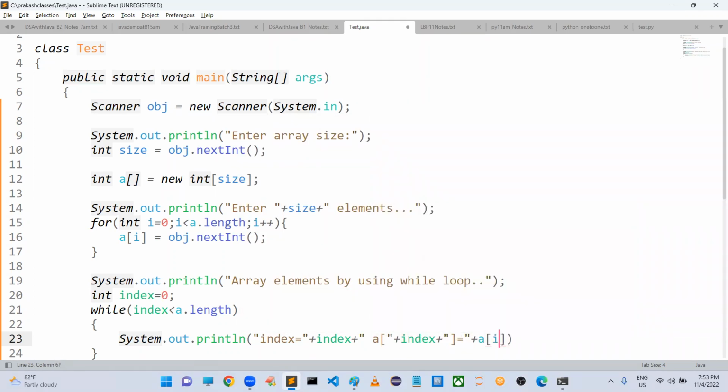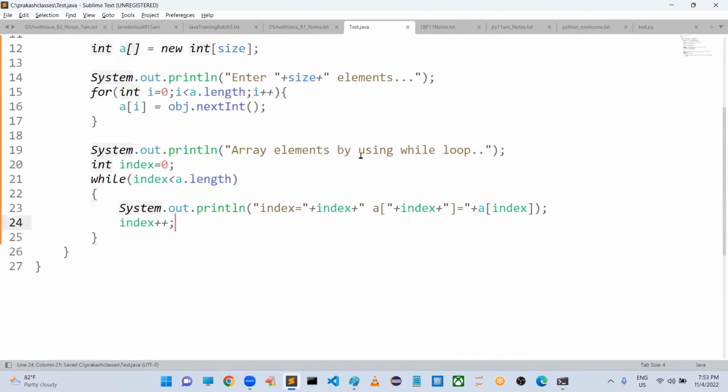I am printing a of index. After this, index plus plus. Like this I am using a while loop. Initially I have made index equal to 0, until the value of index is less than a.length, I am printing the index value and that element a of index also.